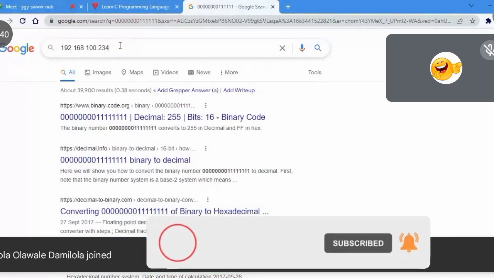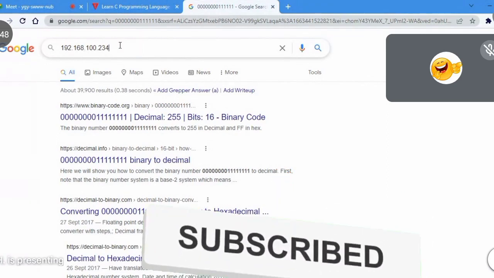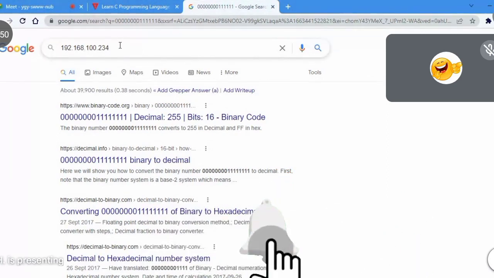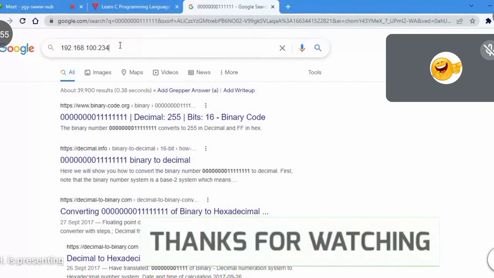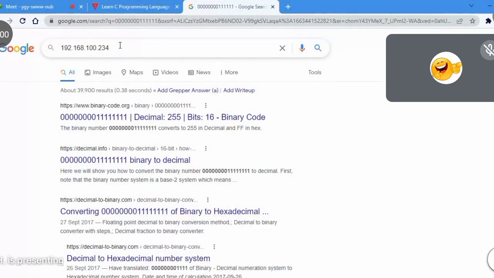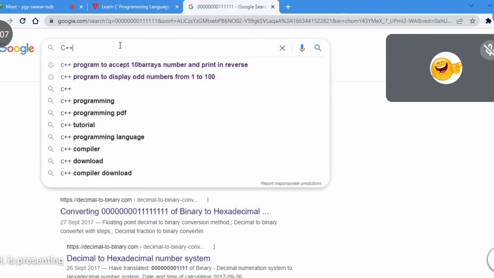Now, there's one funny thing. We have three types of conversion. We have compiler, we have interpreter, and we have assembly language. Now, if you ask me, Java is a very good language. But if you ask me which programming language is the fastest when it comes to runtime execution, that language is called C++. C++ is one of the best programming languages you can ever think of.